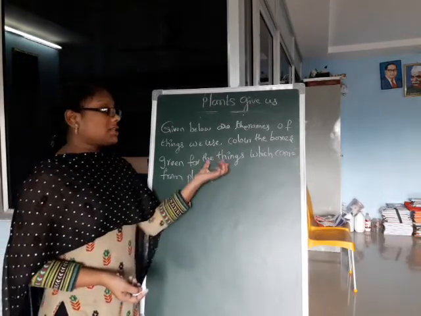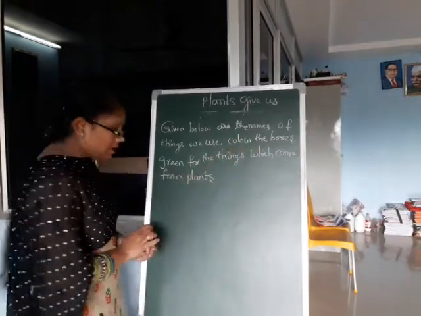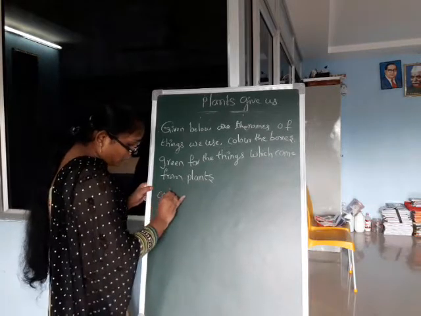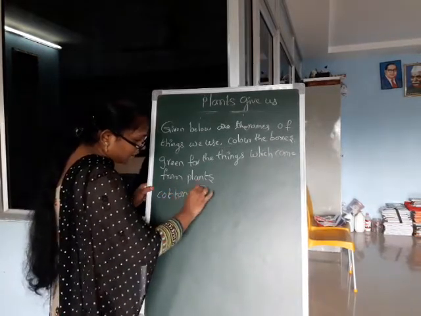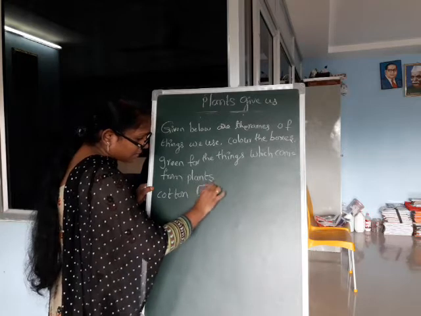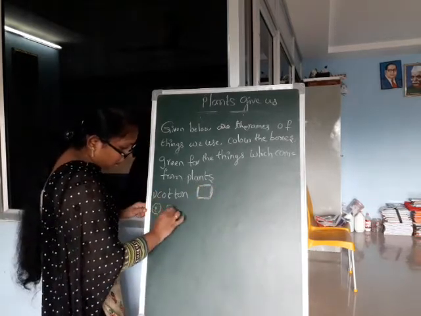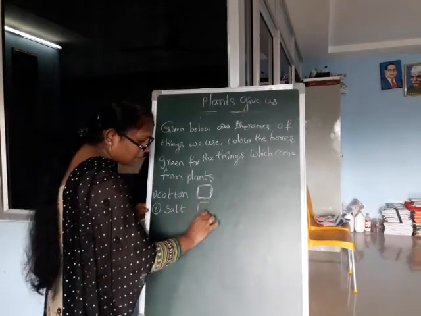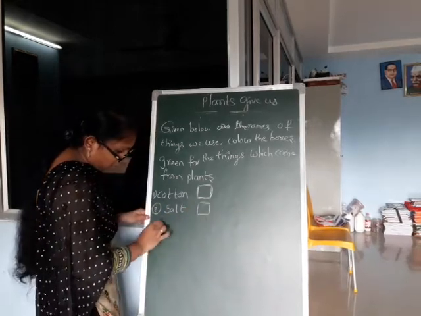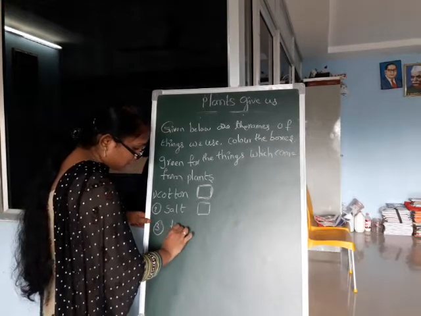What color should we use for things that come from plants? Green color. Okay. Here given some names. Cotton. In this box fill the green color. Next, second one. Salt. Salt comes from plant? Third one. Tin. Tin comes from plant?